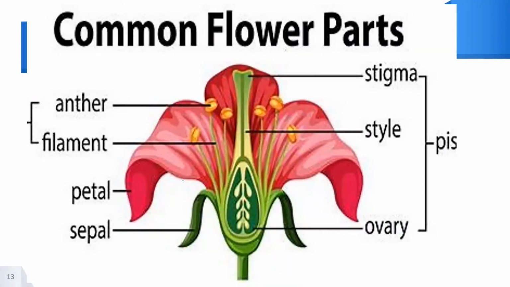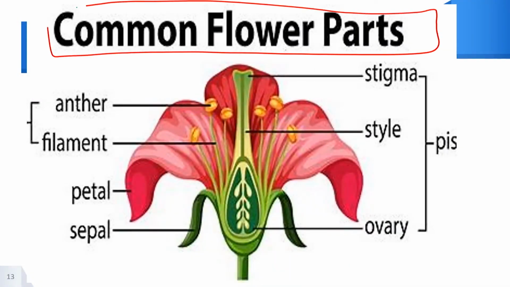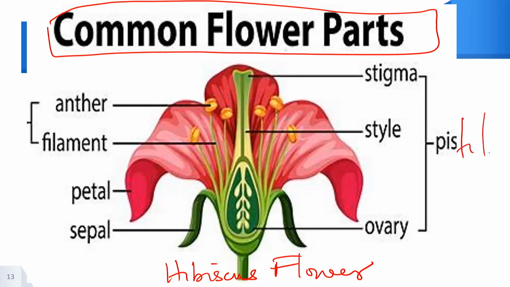So let's take a look at the diagram of the hibiscus flower, what we call the common flower parts. From here, we can see that this is the internal structure of the flower. These two parts are called the stamen. Now let's start with the stamen.